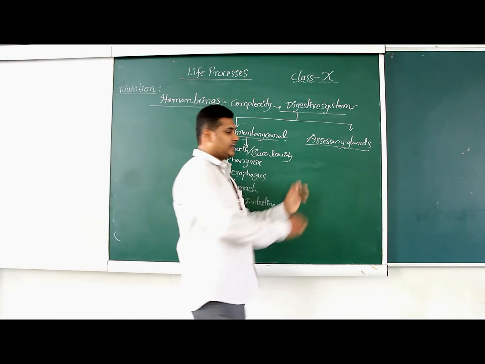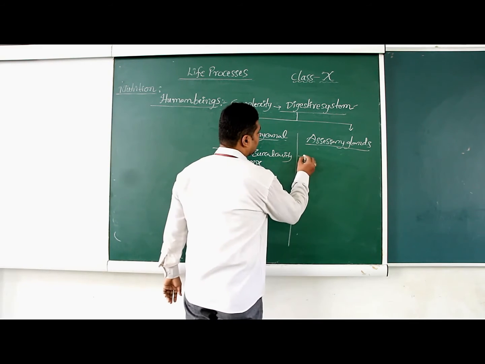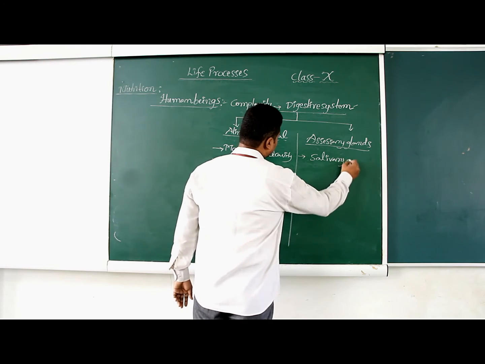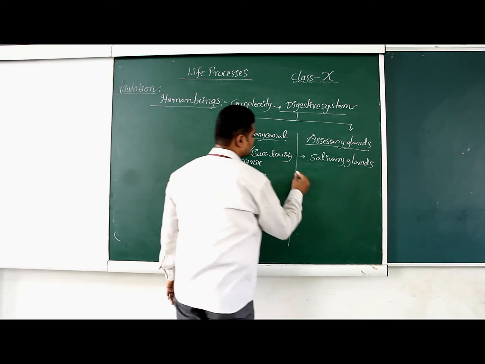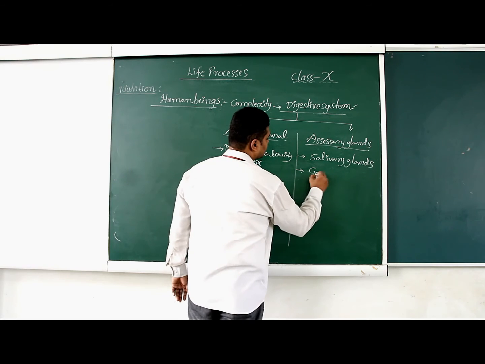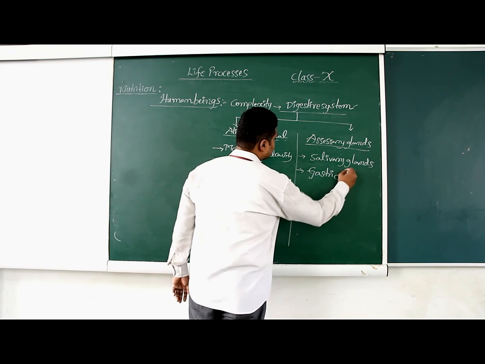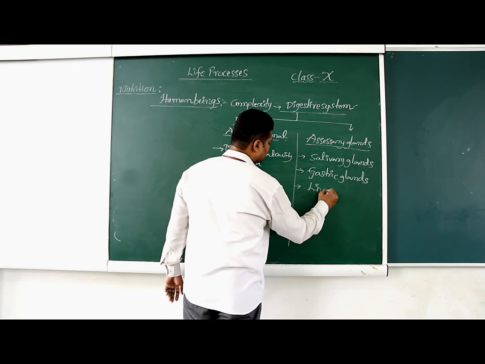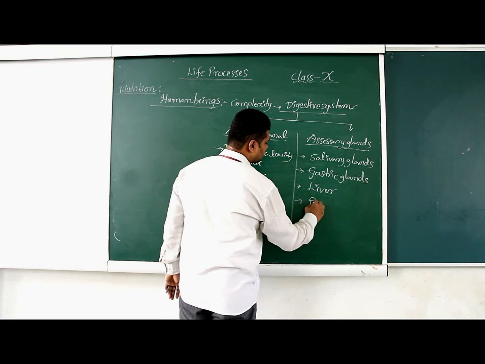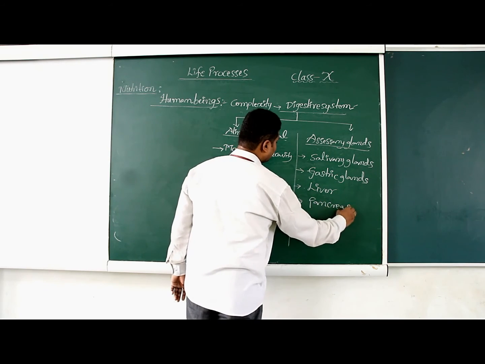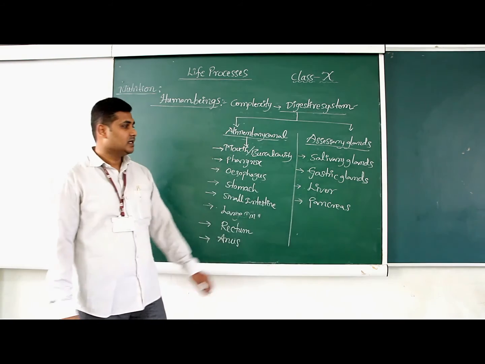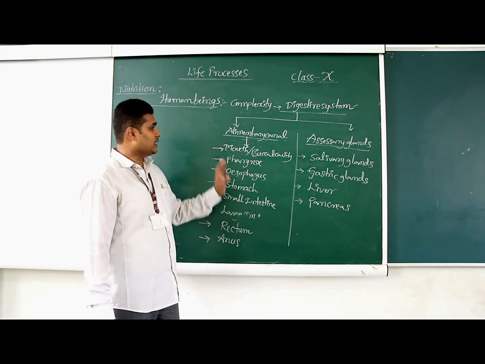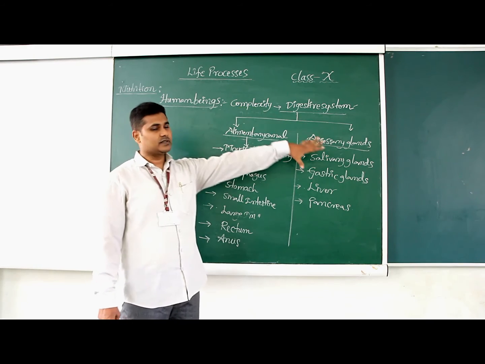Along with it are the accessory glands. The first accessory gland is the salivary glands, and the second one gastric glands, and the third one liver, and the fourth one pancreas. These are all the accessory glands which secrete enzymes. These enzymes help to digest the food particles by these structures inside the body of the digestive system.